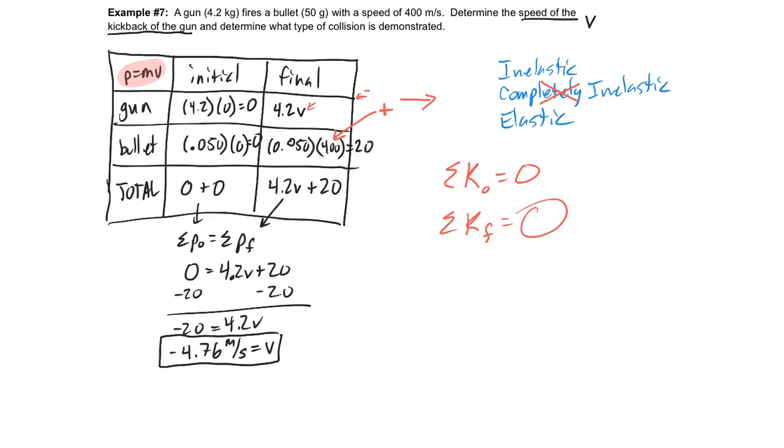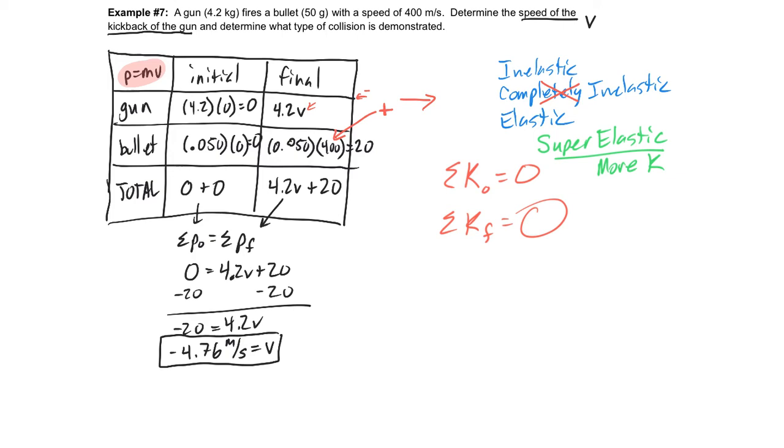Now, technically, in an inelastic collision, we expect energy to be lost. So really what we're being introduced to here is kind of a fourth type of collision, which is what we call super elastic. Now, in a super elastic collision, we end up with more kinetic energy than we started with.